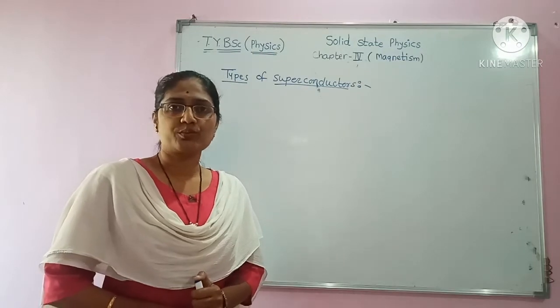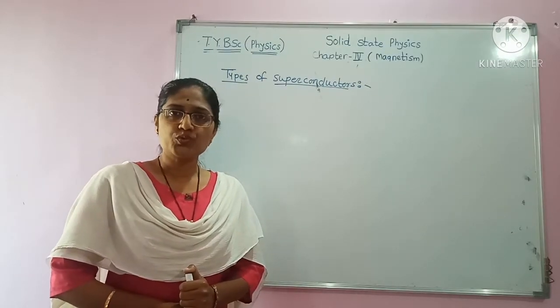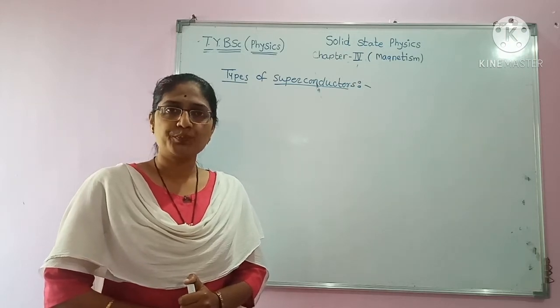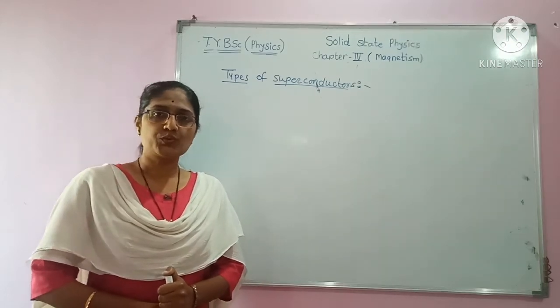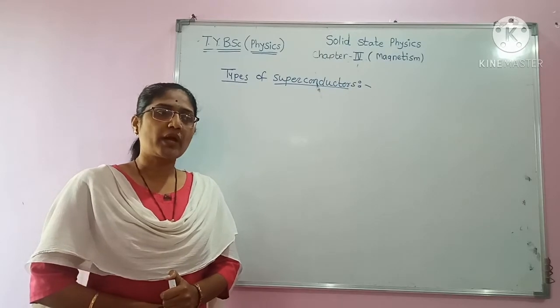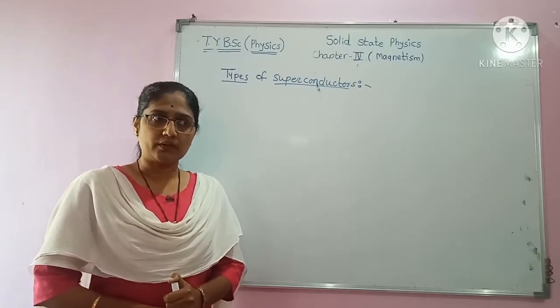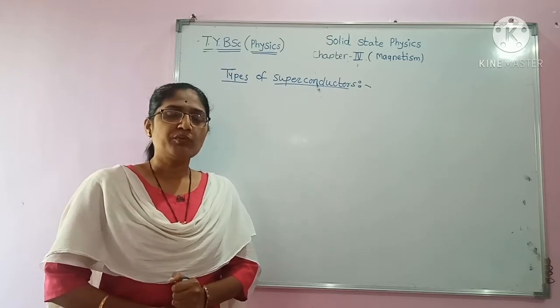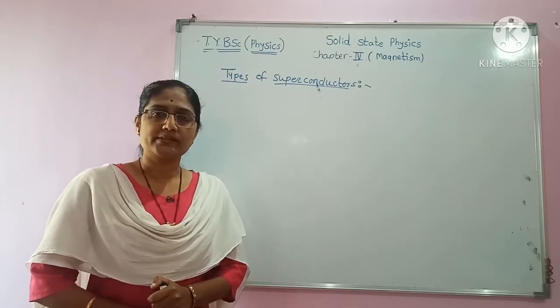There are two types of superconductors, type 1 superconductors or soft superconductors and type 2 superconductors, that is hard superconductors. In case of type 1 and type 2 superconductors, the superconductivity phenomena is same. What is meant by superconductivity phenomena is same?